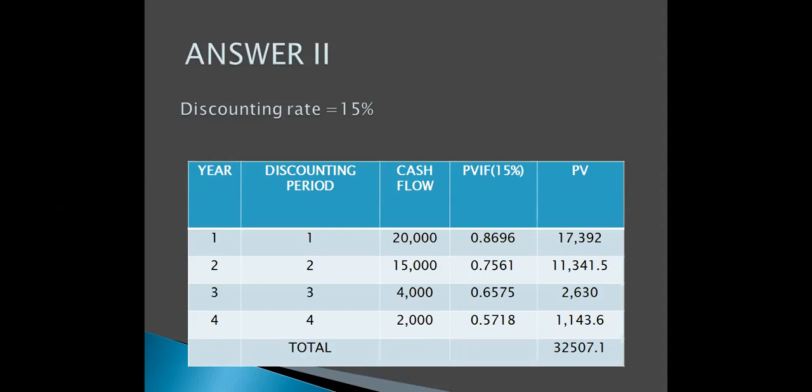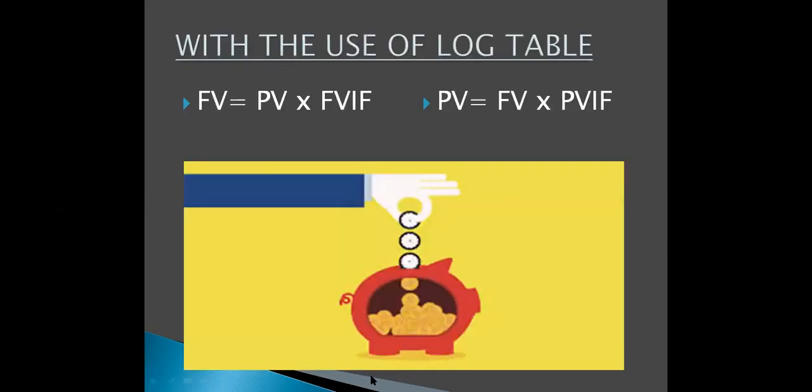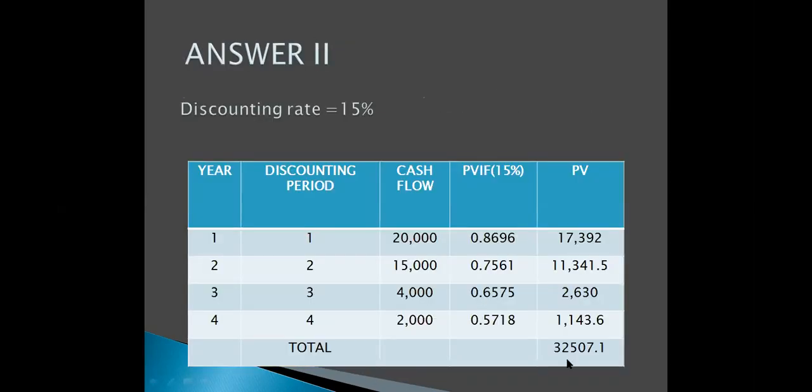And if you're getting some amount of 2,000 at the end of 4 years, then the present value is only 1,143.6 rupees. So the total comes to 32,507 rupees. So this is how you calculate the present value.